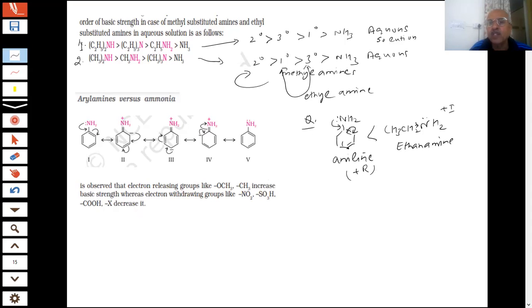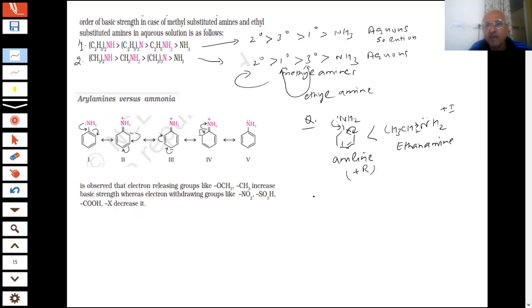Then we told you that electron withdrawing groups decrease the basicity, and electron releasing groups increase the basicity of aniline. Such questions are important and will be asked in the paper.